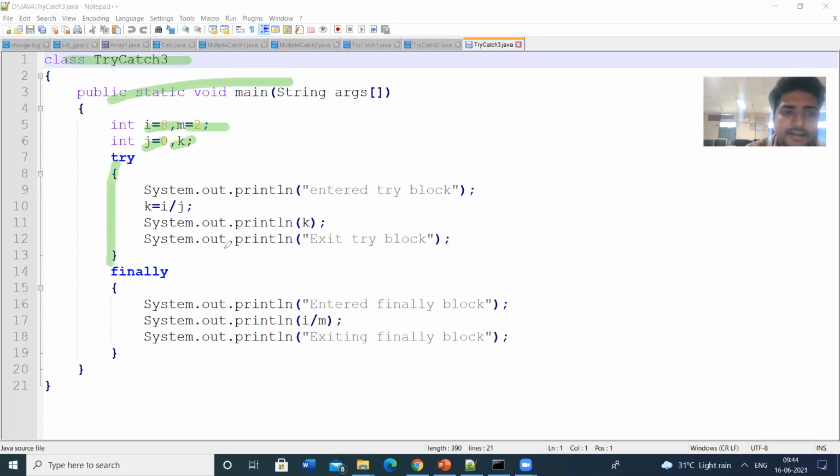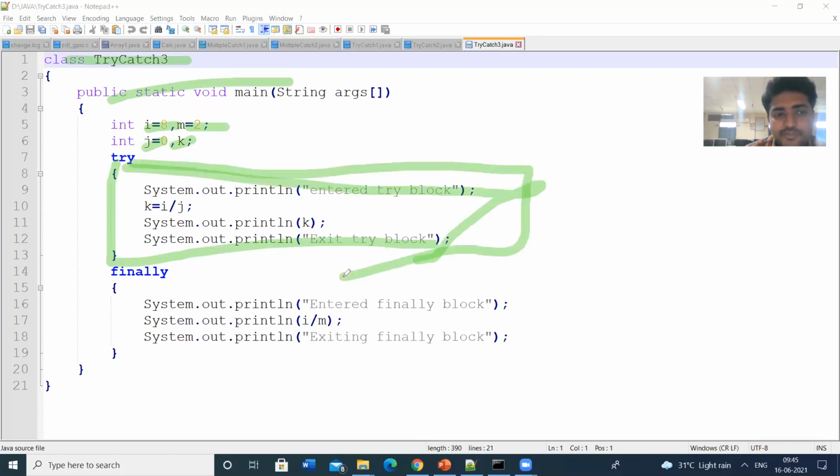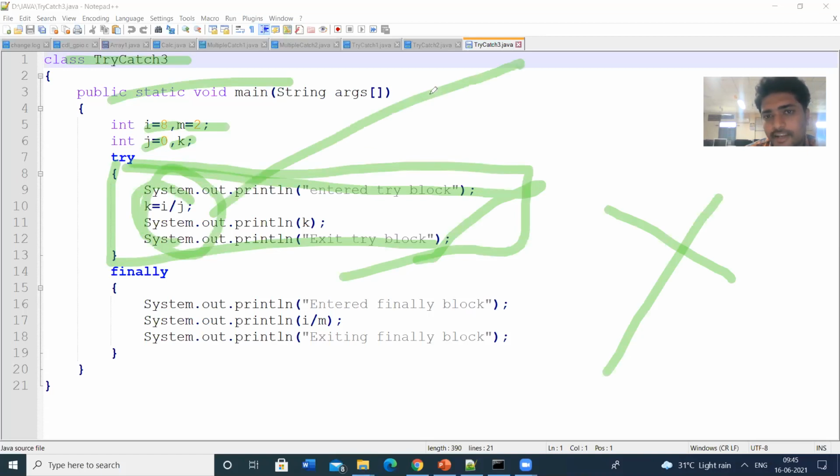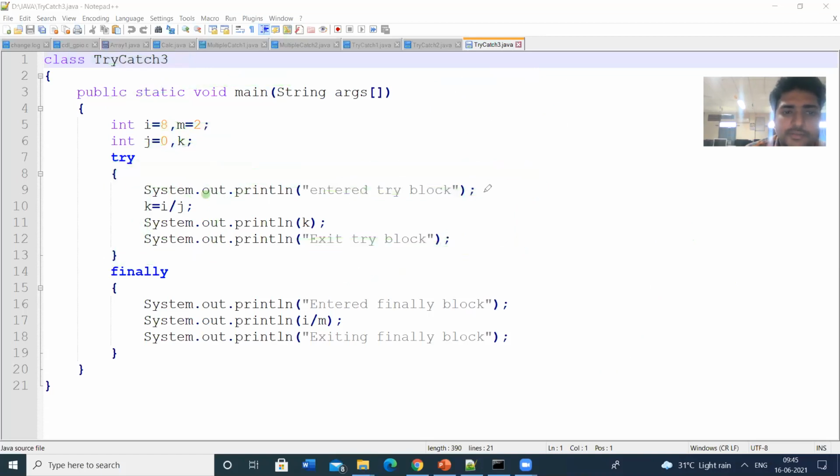So this is the try block. We don't have any catch block here. That means we don't have any exception handler. So if you find any exception in this try block, there is no catch block to handle it. So let us see what is going to happen.